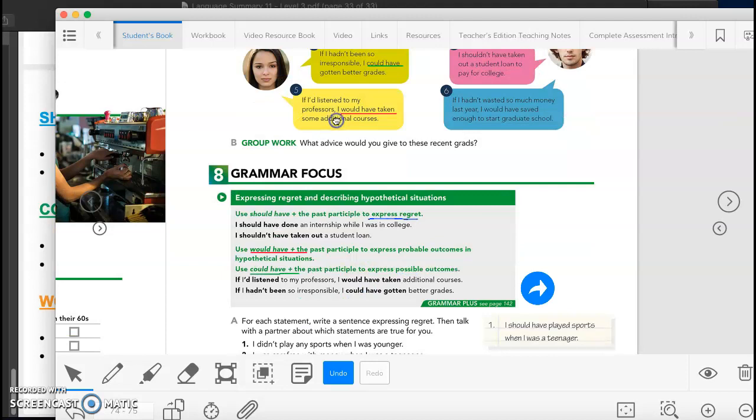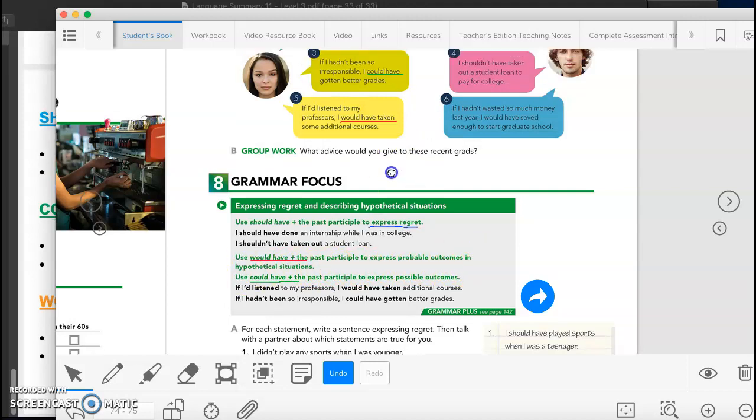Here in the book, we say we use would have plus the past participle to express probable outcomes in hypothetical situations. For example, if I had listened to my professors, so something I didn't do was listen to them, but if I had listened to them, I would have taken some additional courses. So that was a probable outcome if I had done something different in the past, but obviously I didn't do it. And then we use could have plus the past participle to express possible outcomes.